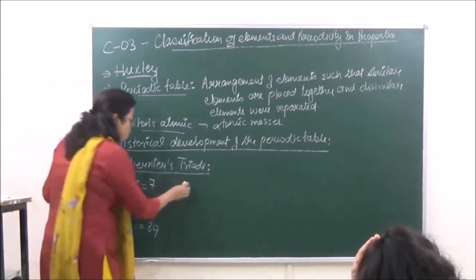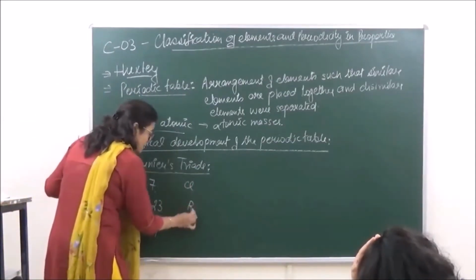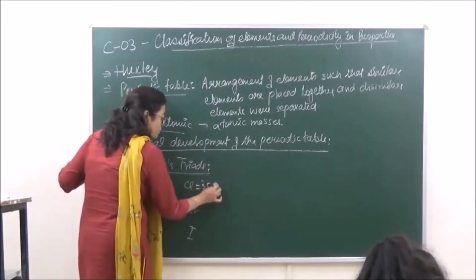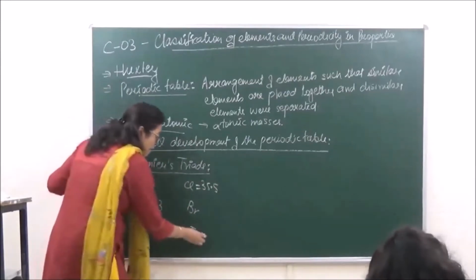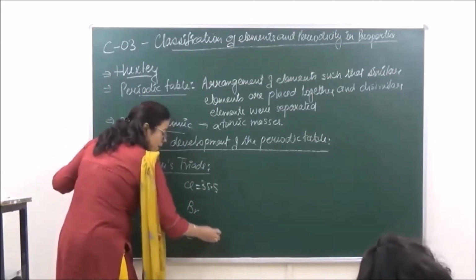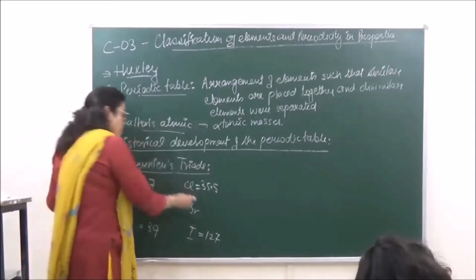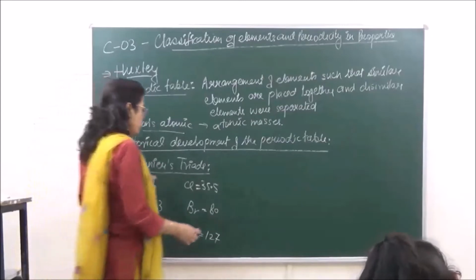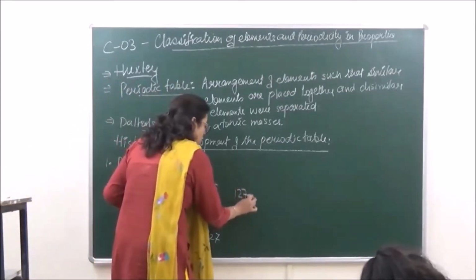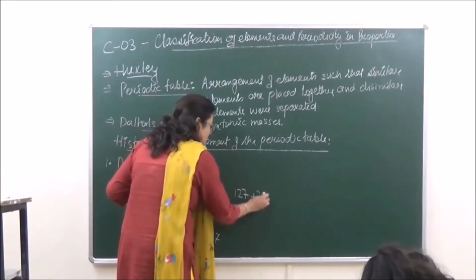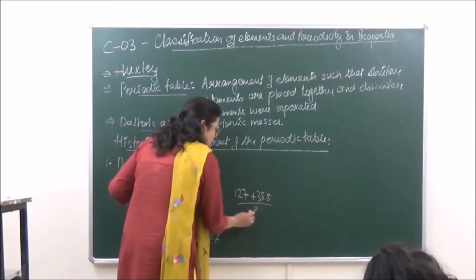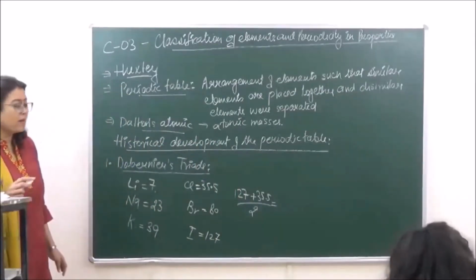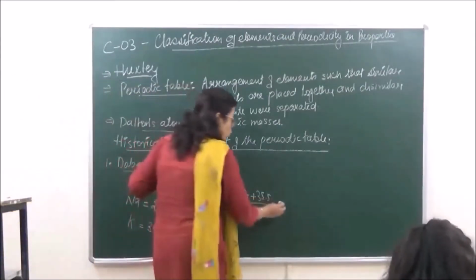Then the second one was chlorine, bromine and iodine. The atomic mass of chlorine was 35.5 and that of iodine was 127. The actual mass of bromine given was 80, but according to the law, the arithmetic mean of 127 plus 35.5 divided by 2 came to 81.25, which was very close to 80.